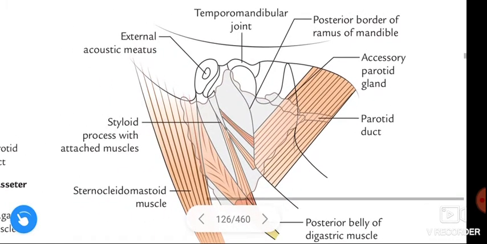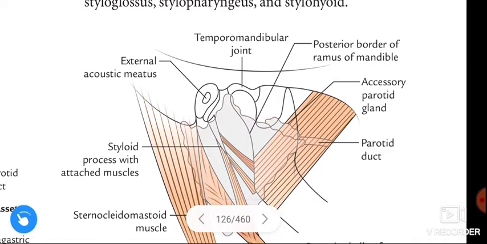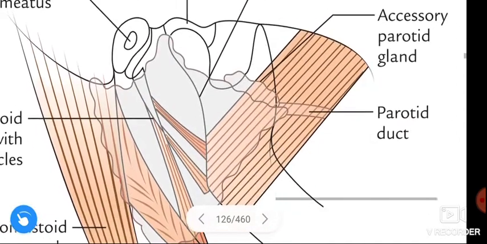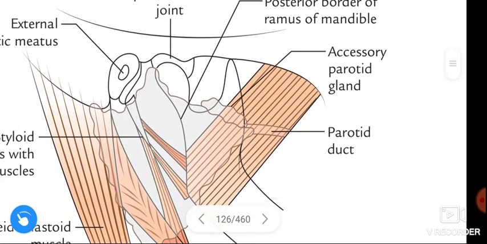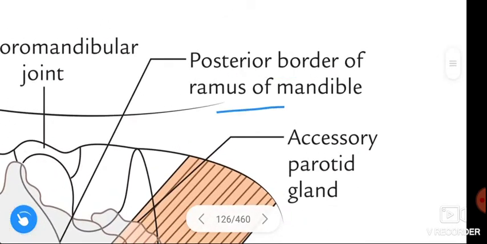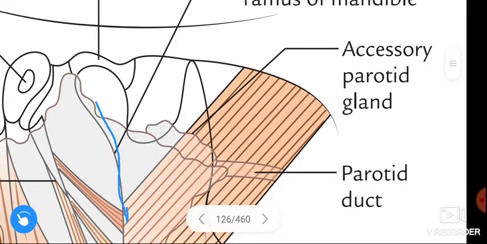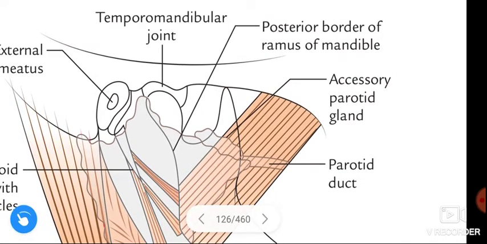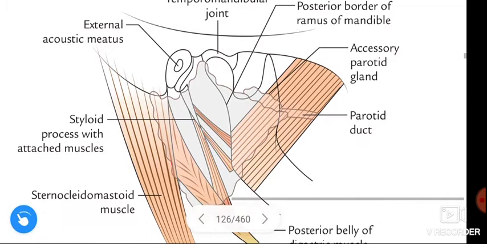Okay guys, see the anterior border of the parotid gland. The anterior border is the posterior border of the ramus of the mandible, and the posterior border of the parotid gland is the mastoid process. This is the front view, so the mastoid process is not shown here.